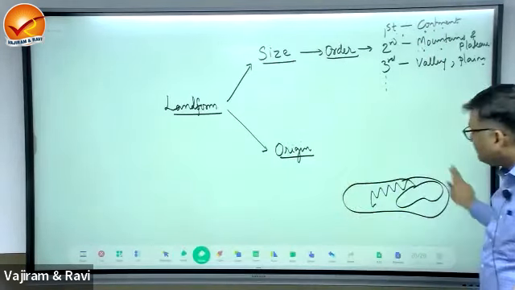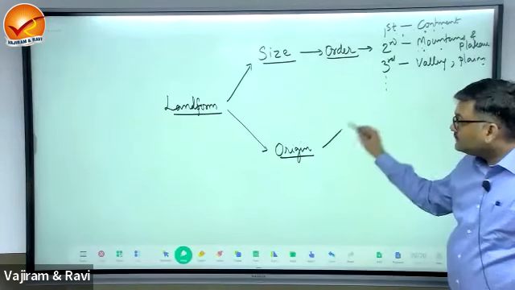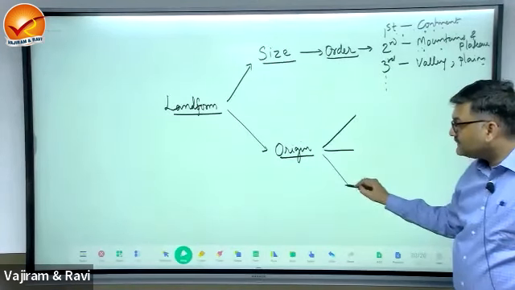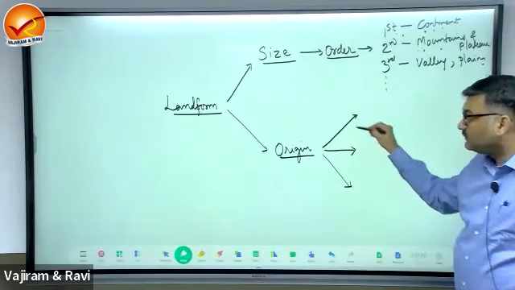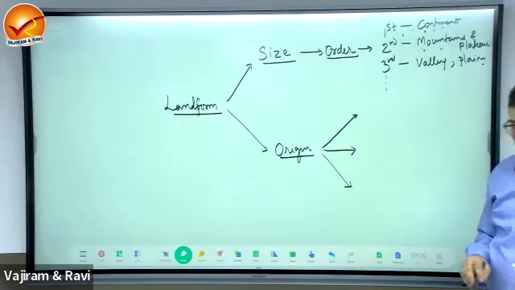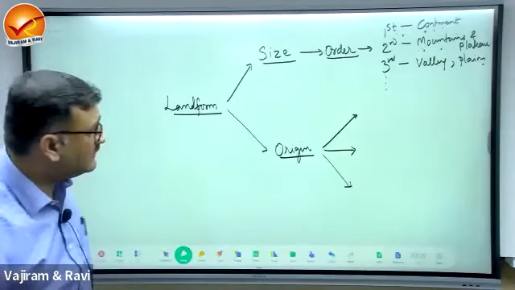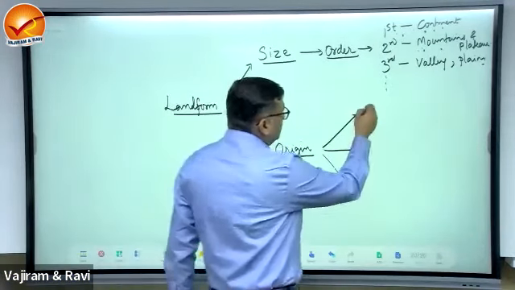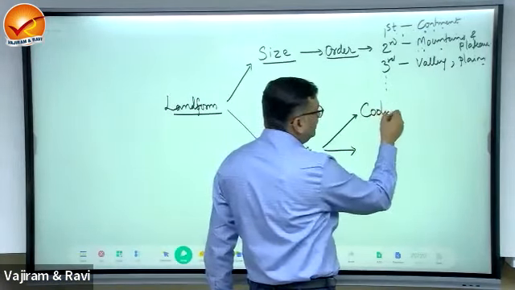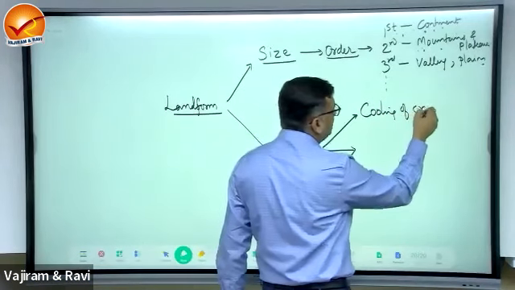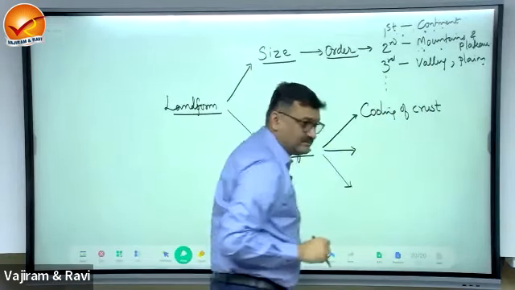Now, origin of the landform, how the landforms have been created. So there are three origins of the landform. First, the landforms have been created by cooling of the crust.